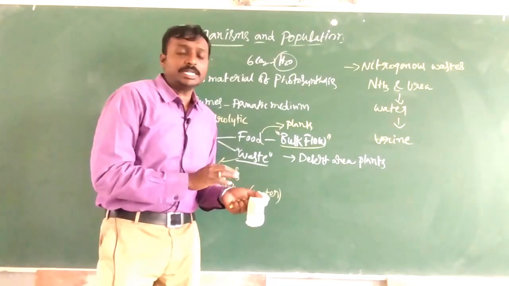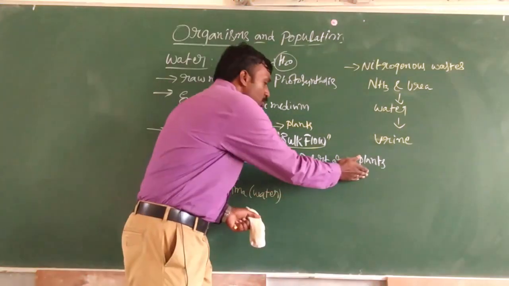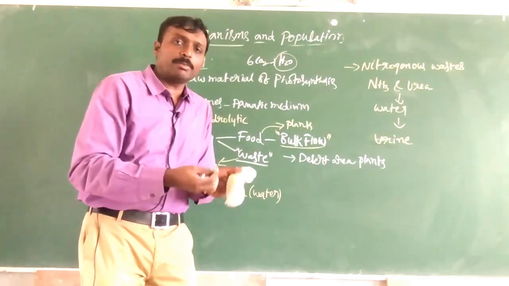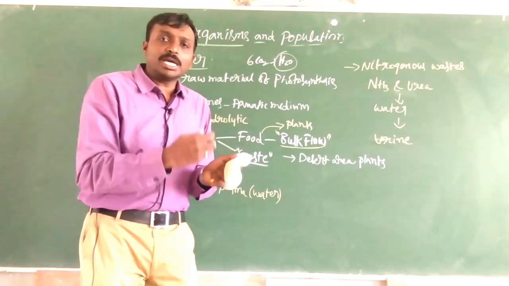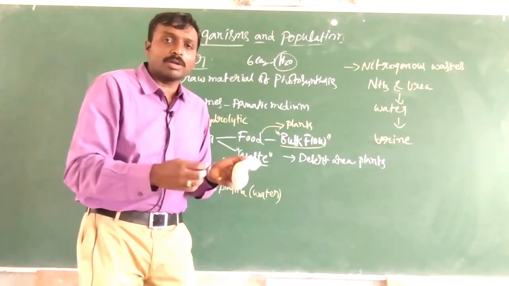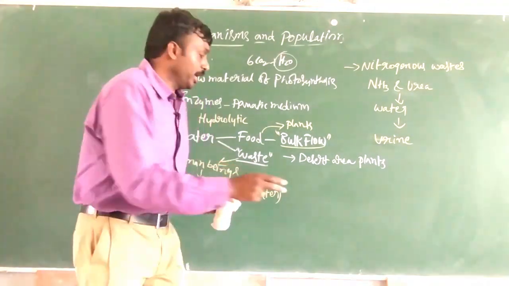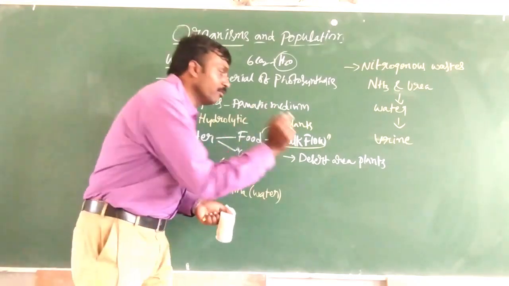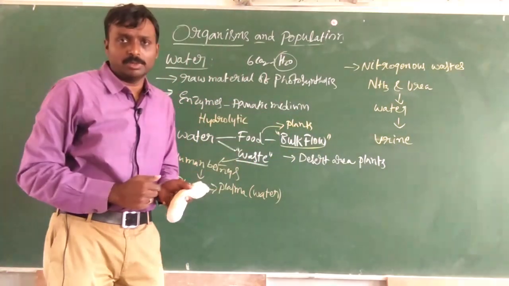So in such conditions, plants that grow in these areas absorb water and preserve that absorbed water for future use. So there again, water plays a major role in influencing those plants.